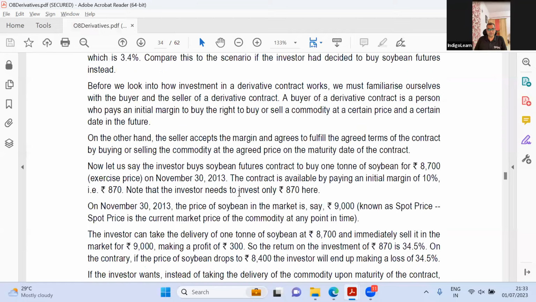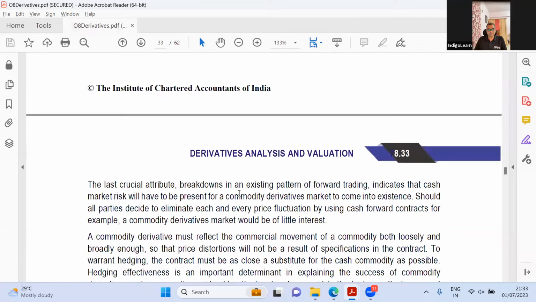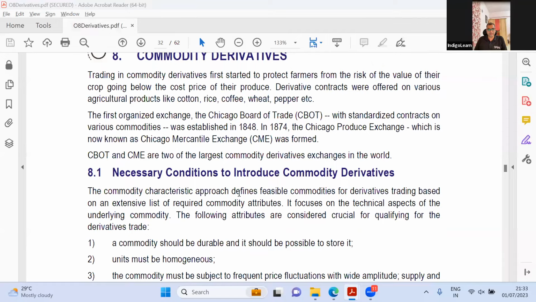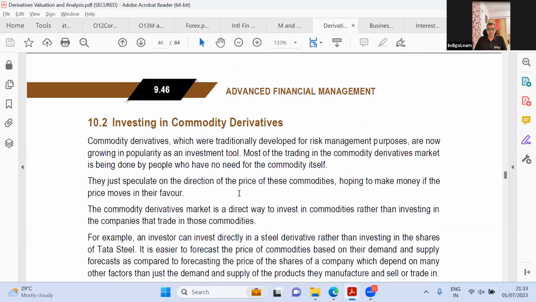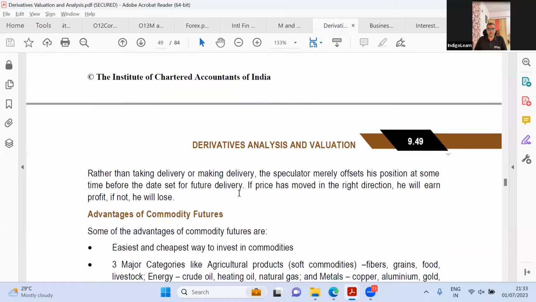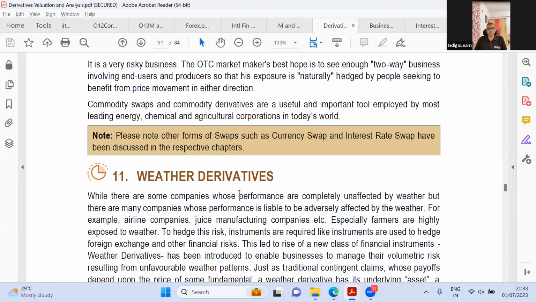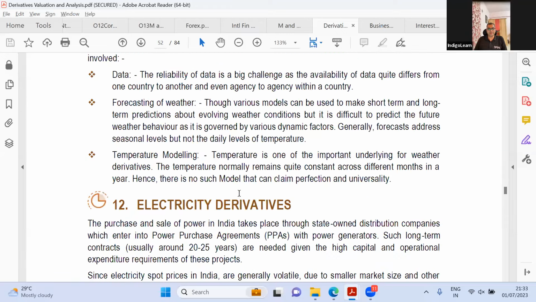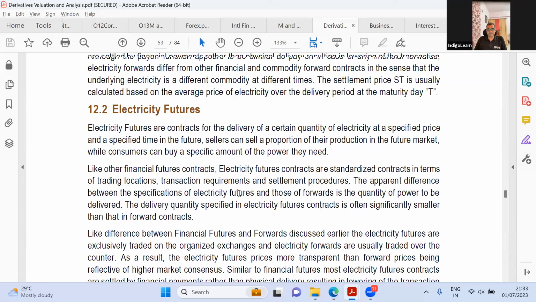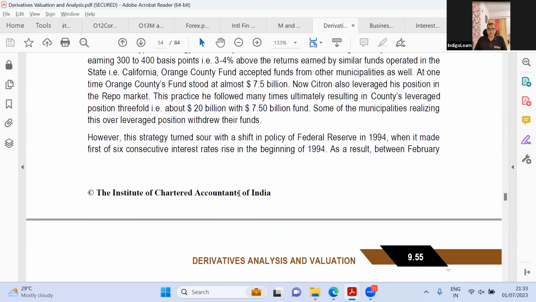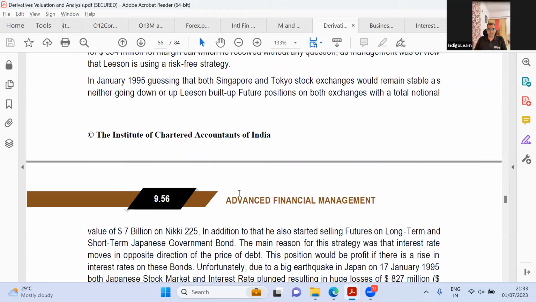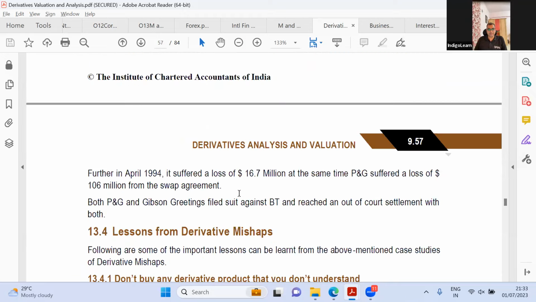Commodity derivatives was a very simple thing. Have they added anything new in commodity derivatives? No, I don't think so. They've added just weather derivatives and electricity derivatives afresh, and some cases: the Orange County case, the Barings Bank case is a famous case, the P&G case, then lessons from these mishaps.